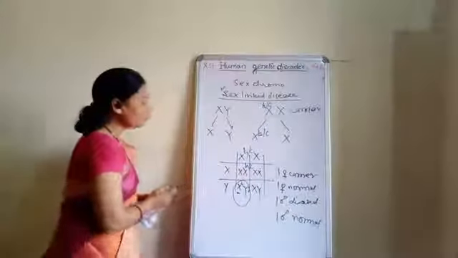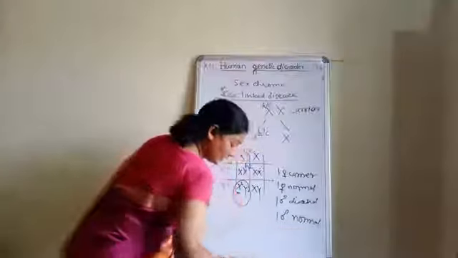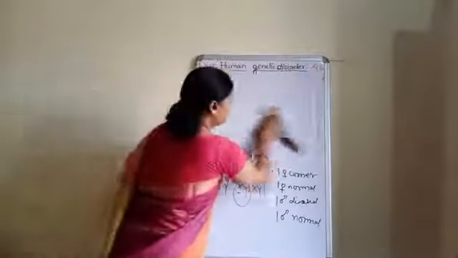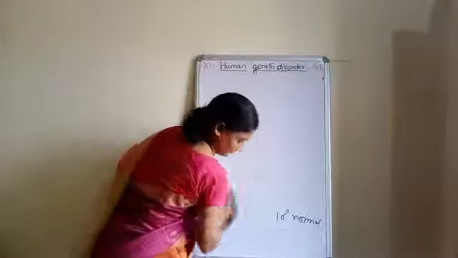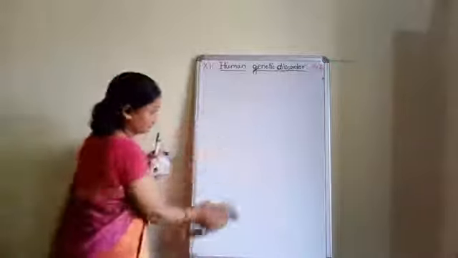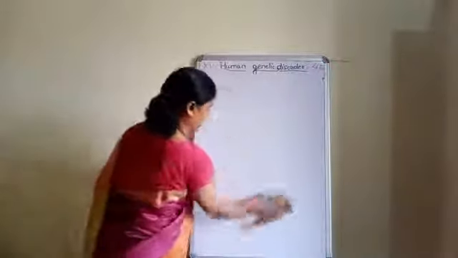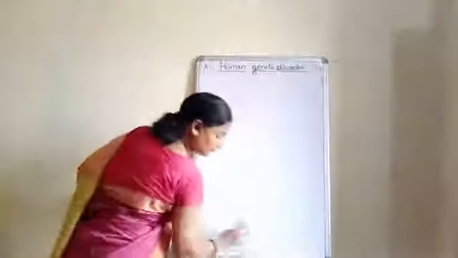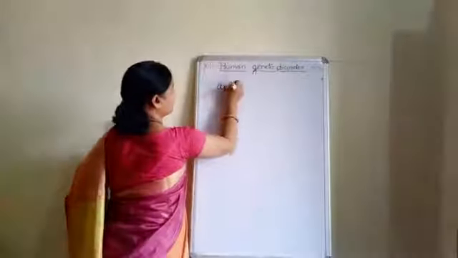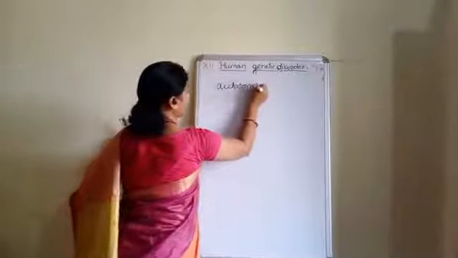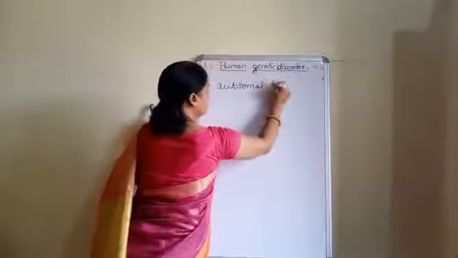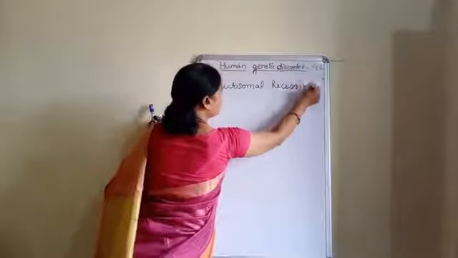Now we come to the next, and the next is autosomal recessive diseases.